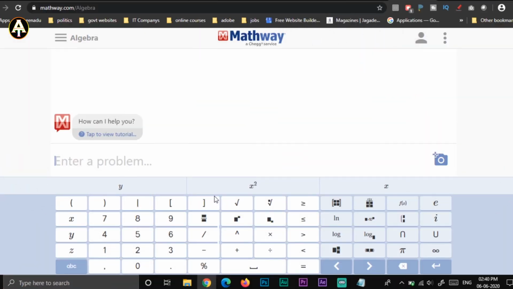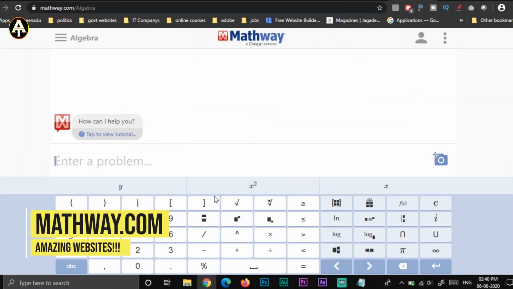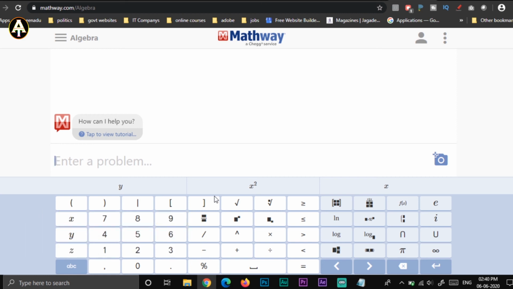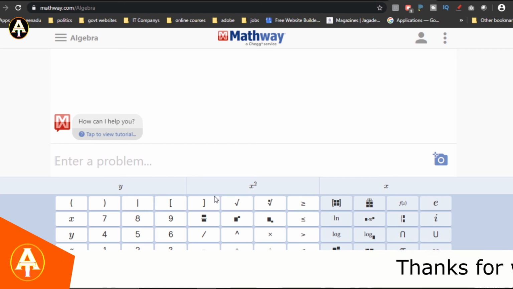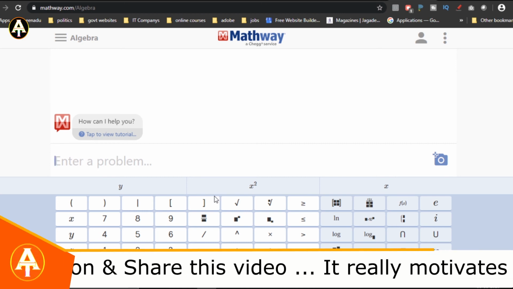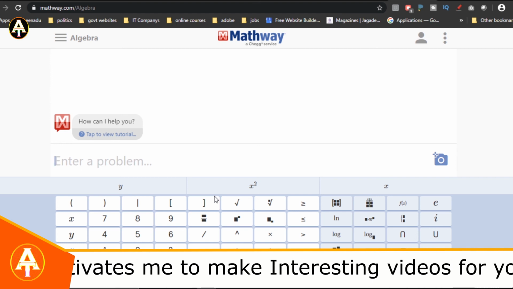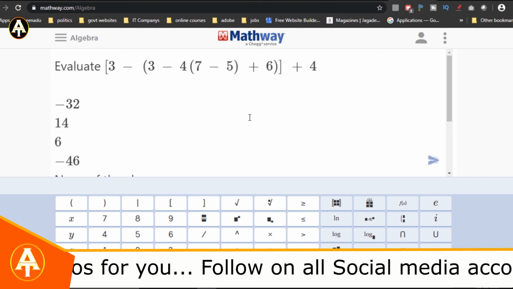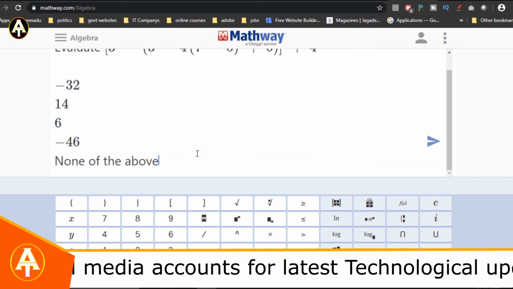The last website in the list is mathway.com. So if you're not getting any sum in the maths and you just keep on trying on it, and at last you did not get the perfect answer, then for knowing the correct answer, for the correct solution, then you can try this website. For that, you have to just enter a problem. I've just copied one of the problem on other websites, and I'm just pasting it right here. You can see this is one of the sum I've just copied and pasted in this website.